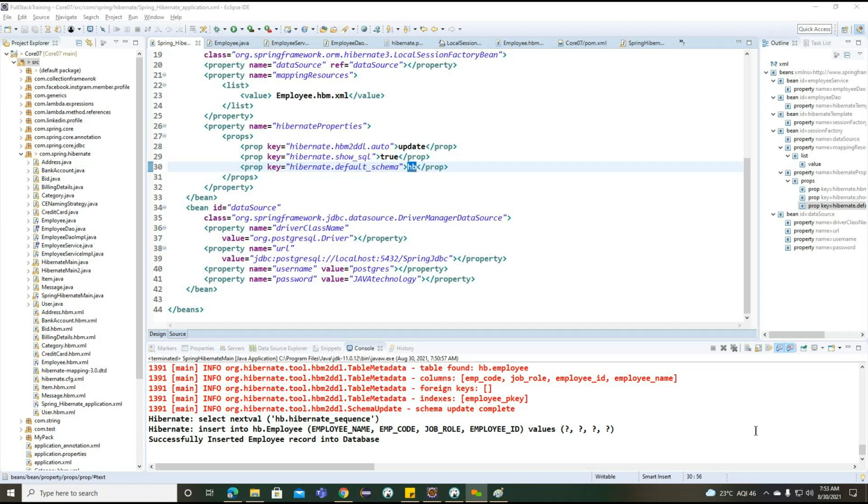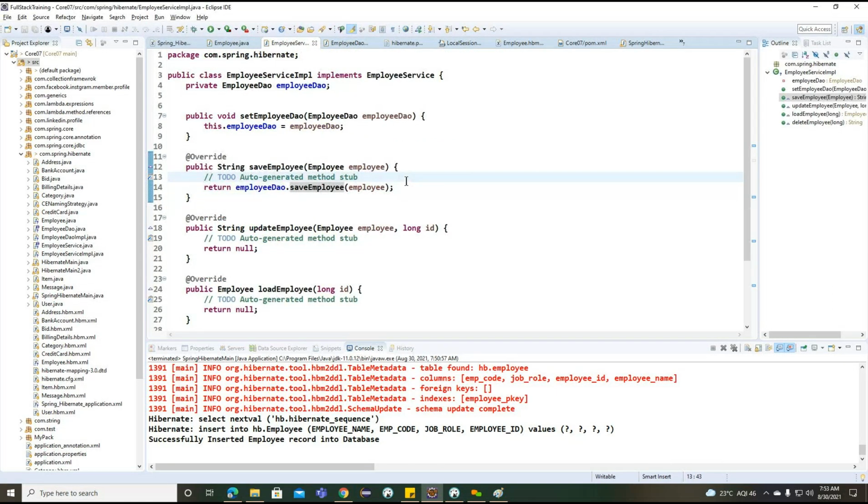So in the service IMPL, we are providing only the database related information. We are not providing any other information. It is just dependency injection: we have the employee DAO, and with the help of this employee DAO, we are calling the save employee method. It is just like a JDBC template, the same example we are working with here. So mainly we need to focus on the configuration here.